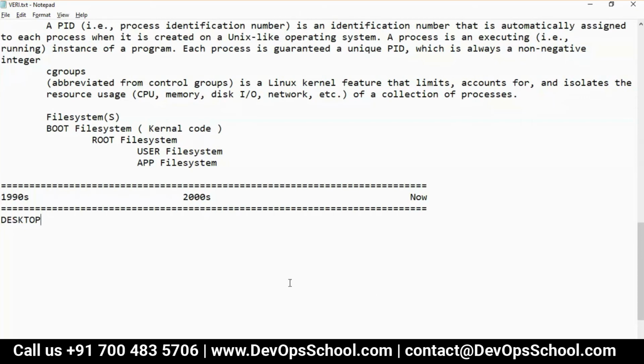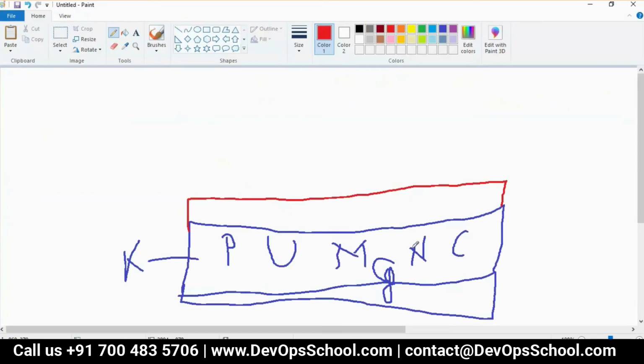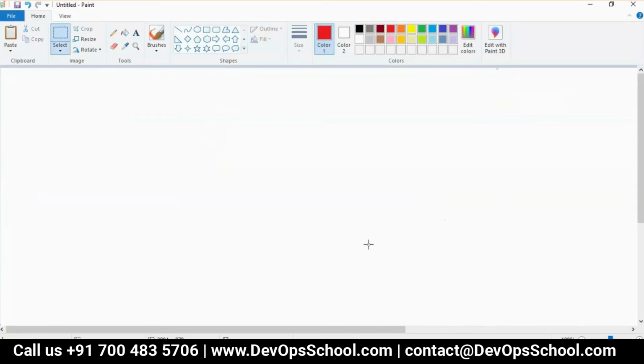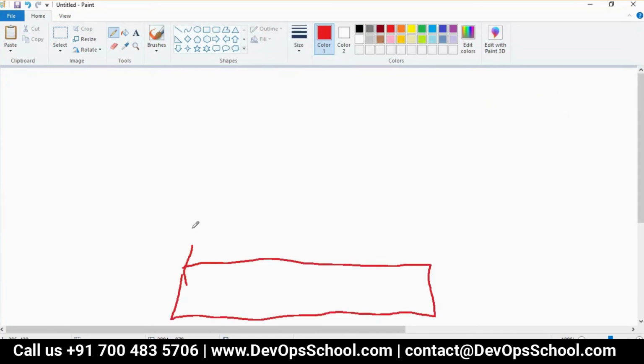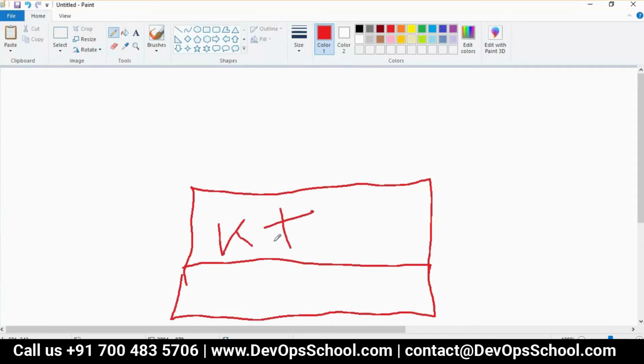Now let me create the desktop. See that. I am having the hardware layer, on top of it the kernel layer, plus the operating system, whatever.